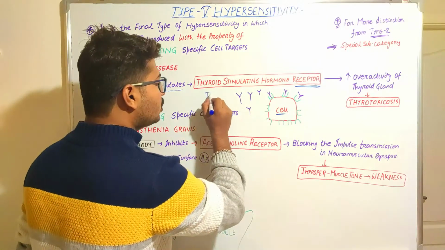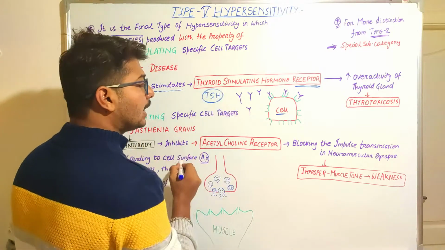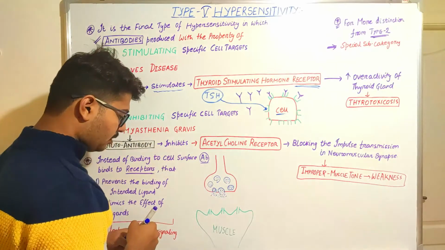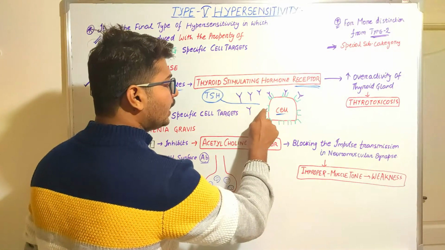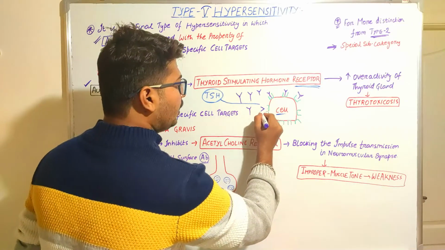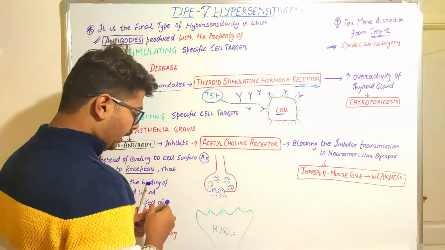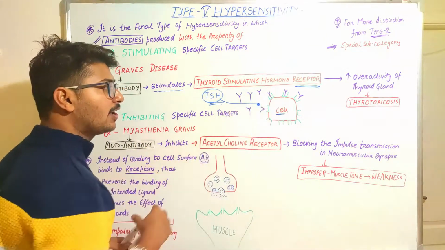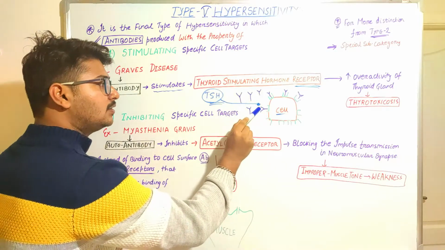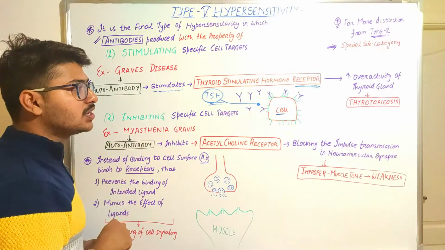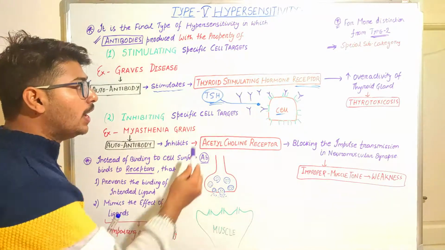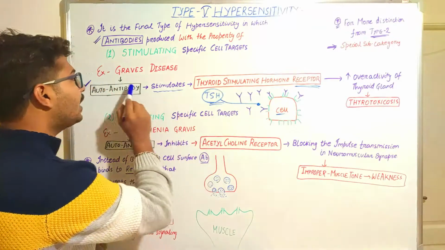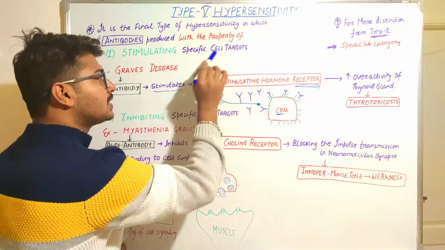The actual thyroid stimulating hormone, the ligand which was intending to bind at this place, cannot bind because the antibody will already be present there. So this TSH cannot bind to the thyroid cell, but this doesn't impair the function, rather it helps the function. How? It will just mimic the thyroid stimulating hormone. That is the reason why it is said to stimulate the specific cell targets.